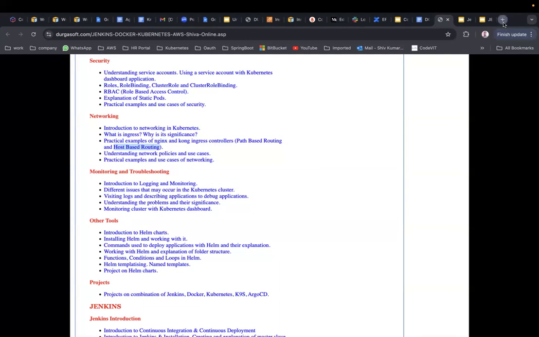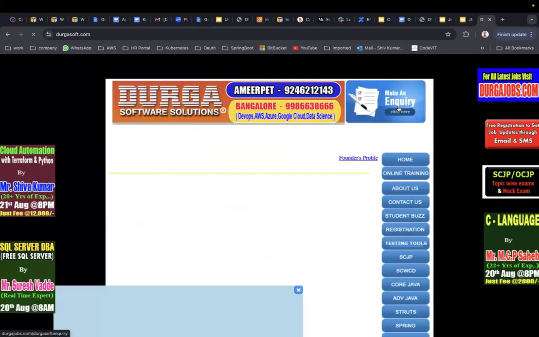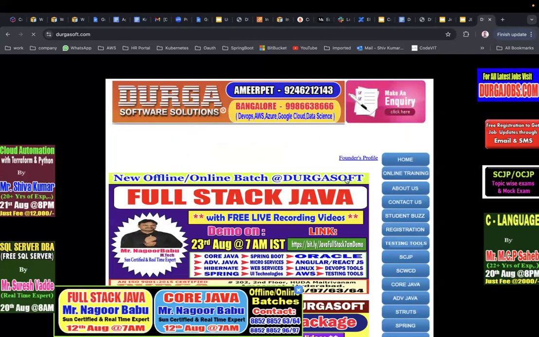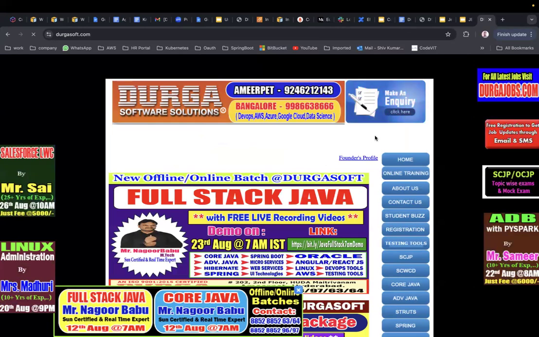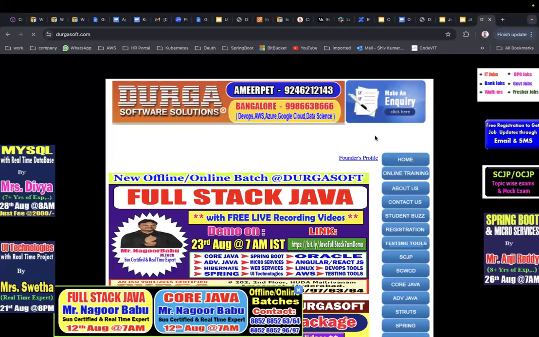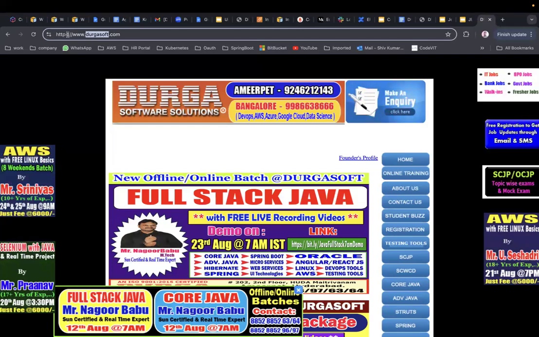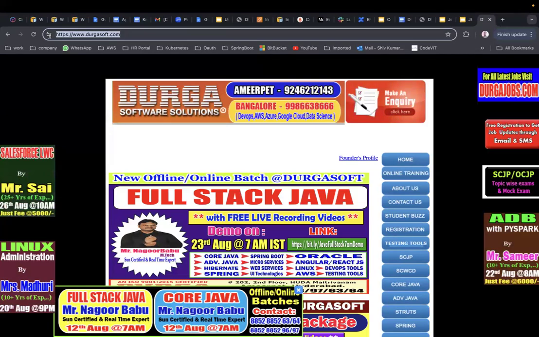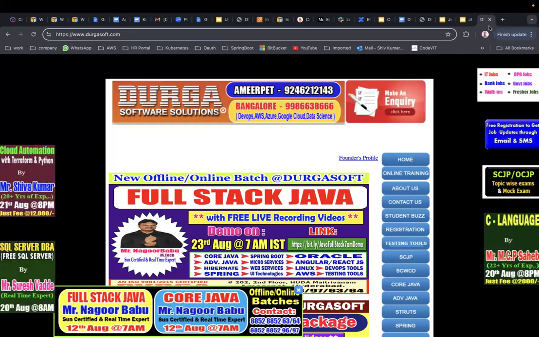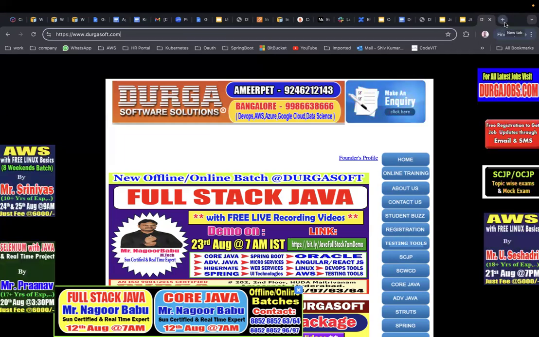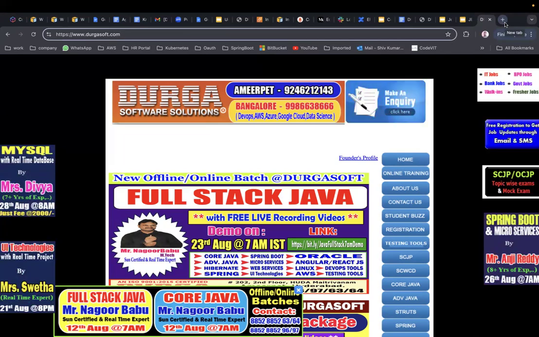Suppose you go to a new tab, DURGASOFT.com. See, it opens some website. How is it opening this website? Not just an example I'm saying now, but we are going to deploy our application as part of the Kubernetes cluster. I'm going to purchase a domain name, not Durgasoft. There is something called traffic.com that I have purchased on GoDaddy. We are going to type this domain name in the browser, and that will reach our application. The traffic will reach our application present in the Kubernetes cluster, and that will be serving our traffic.